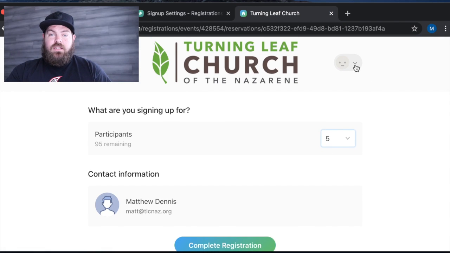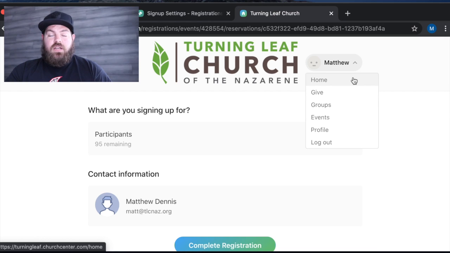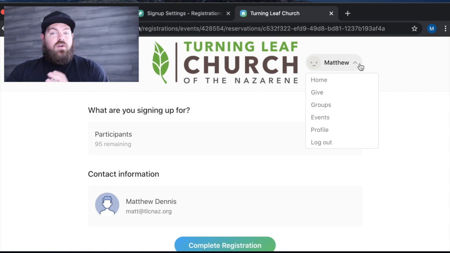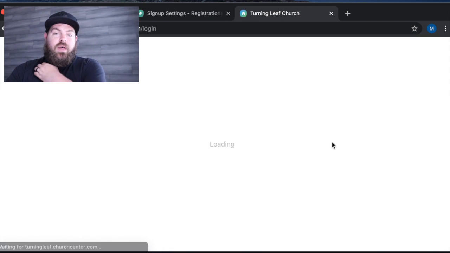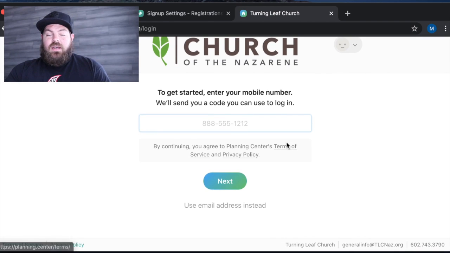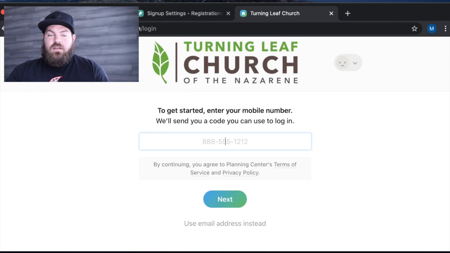If you're not logged in, this is where you would go to log in. But again, I just want to mention here that the Church Center app on your phone is also basically this page right here that you see online. And so if you do online giving, if you do event registrations, if you do groups, all of that should look similar to this with this little person icon up here, and you can visit any of those other tabs and show that info. But I'm going to log out just so that you can also see this.